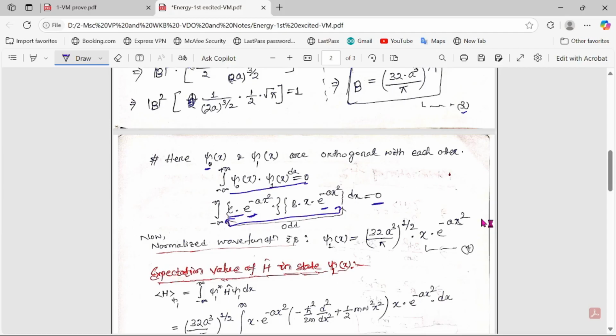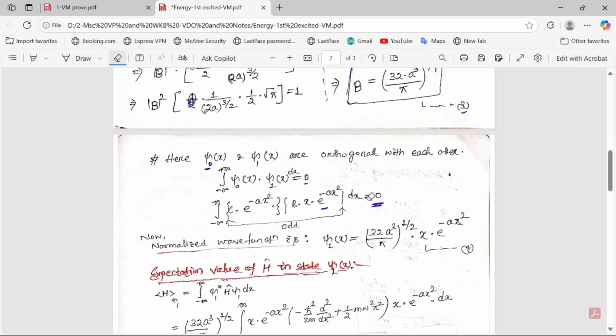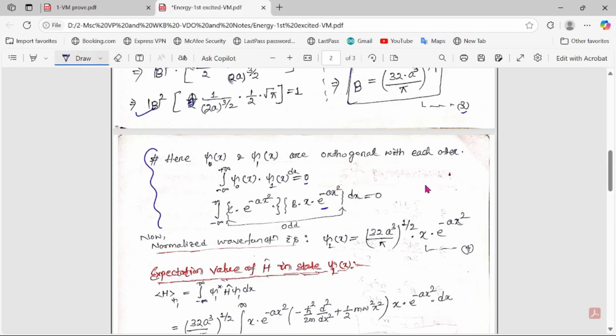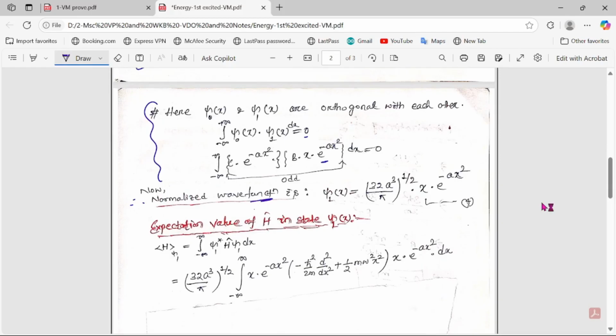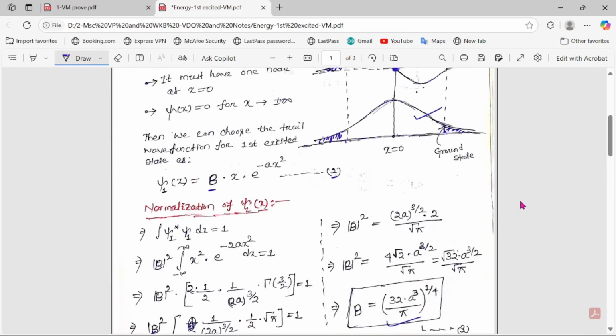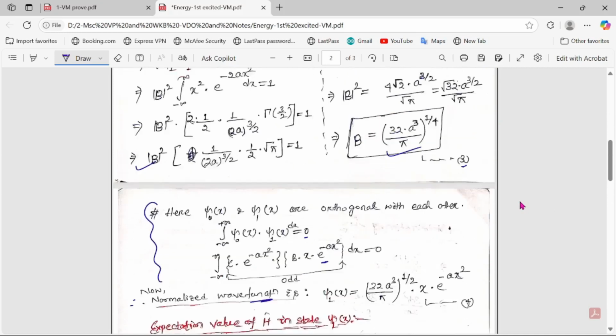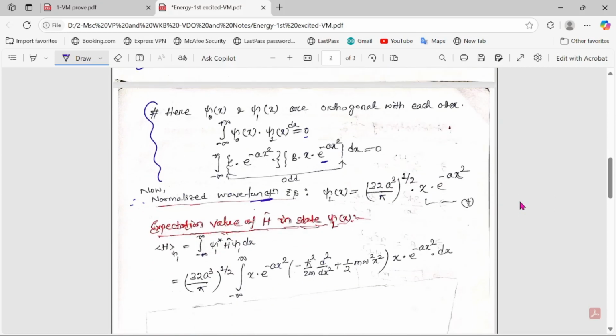You can do this by yourself in your rough. You will find the value will be 0. So these two steps no need to write in your exam. Here we found the normalization constants. Therefore, the normalized wave function for the first excited state will be (32 a cube by pi) to the power 1 by 4. Mistakenly, I wrote 1 by 2. This is 1 by 4, into x e to the power minus a x square. Let this be your equation number 4.